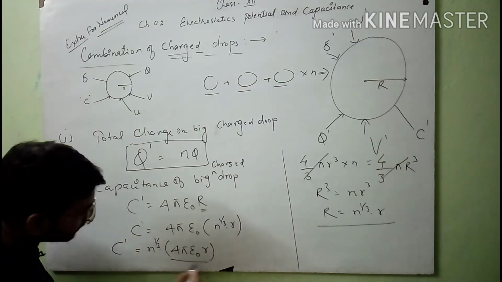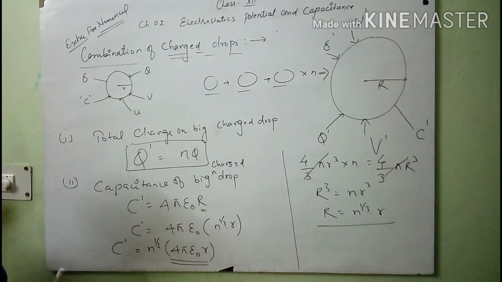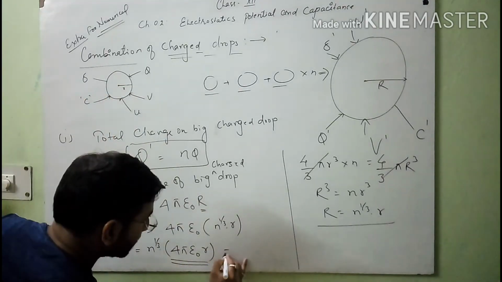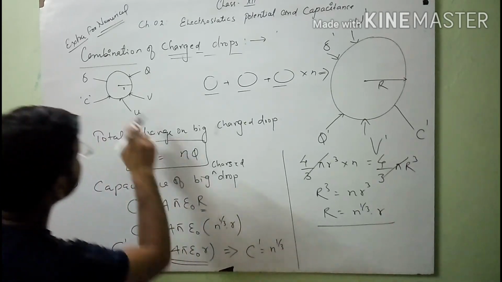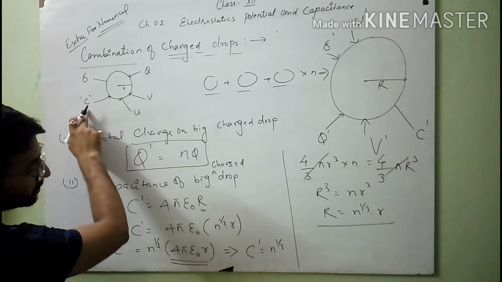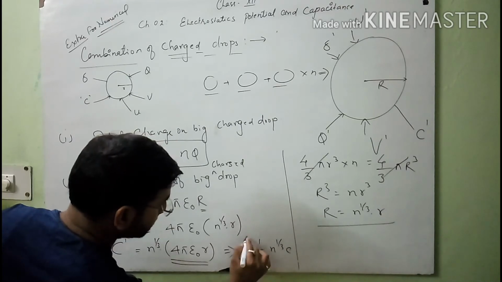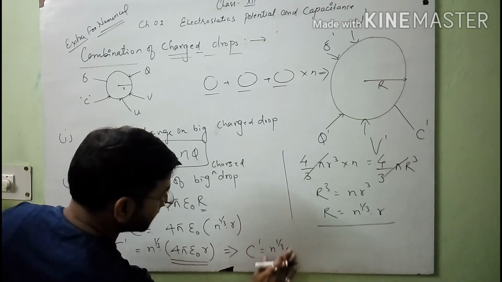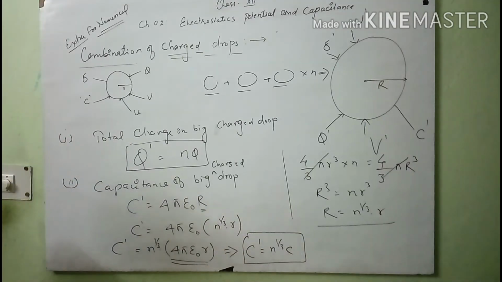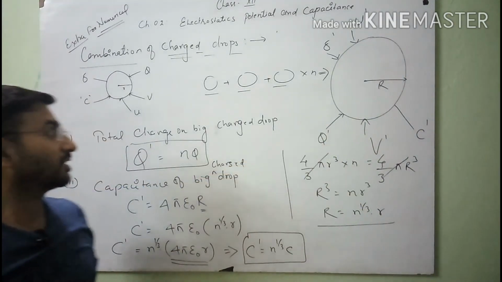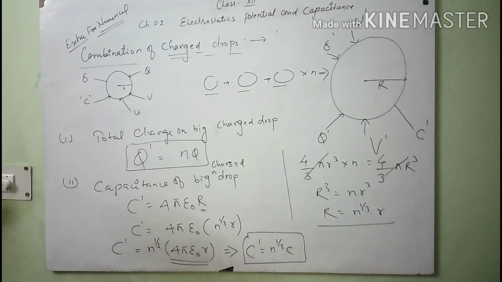And 4 pi epsilon naught r is the capacitance of the small charged drop, so C dash equals n to the power 1/3 of C. This is the capacitance of the big charged drop in terms of the small charged drop.